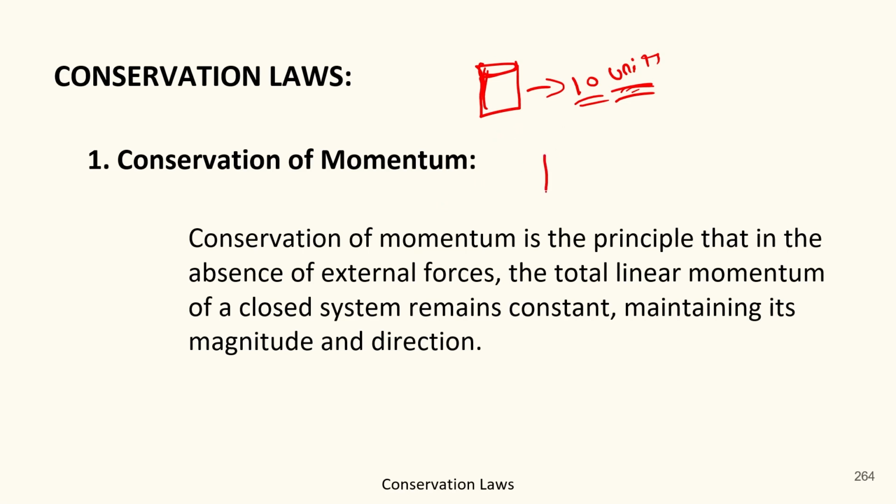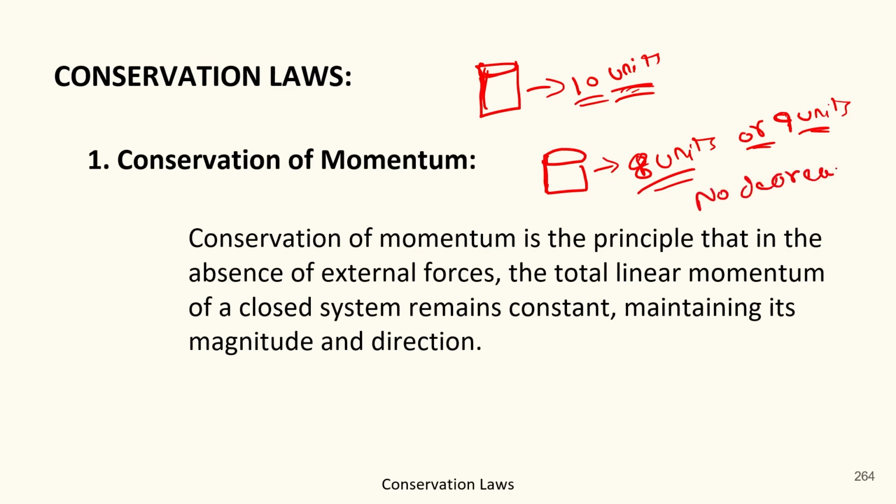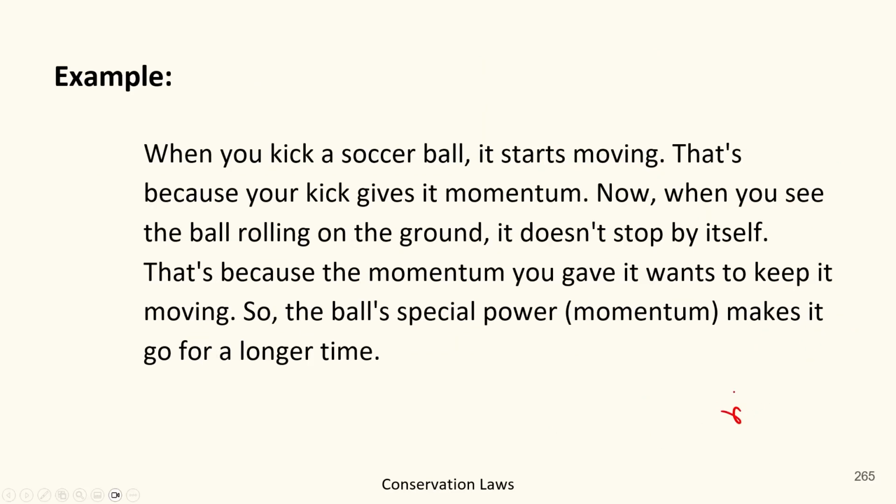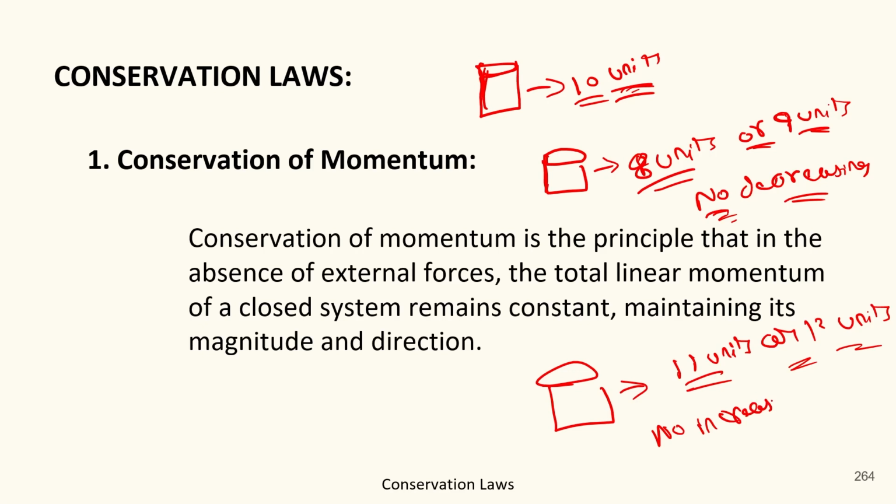Okay, so when I ask you to return this jar, the units should not be 8 units or 9 units, meaning there should be no decrease in the quantity, and the units should not be 11 units or 12 units, meaning there should be no increase in the quantity.